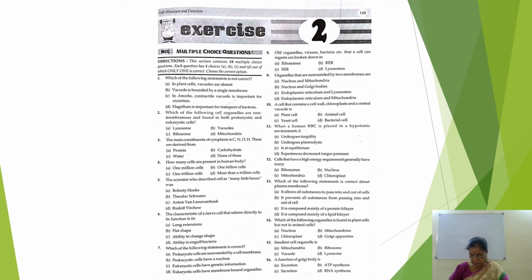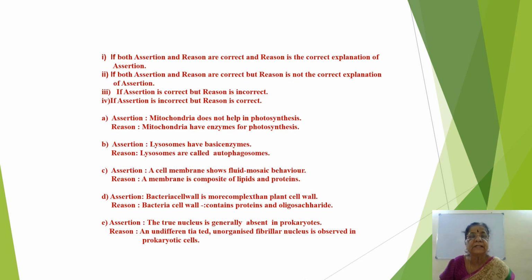Then 14th, C option, chloroplast. It is present in plant cell, absent in animal cell. Then smallest cell organelle is ribosome. Then 16th, function of Golgi body. It is mainly ATP synthesis. Go through this one by one and you can find the answer.